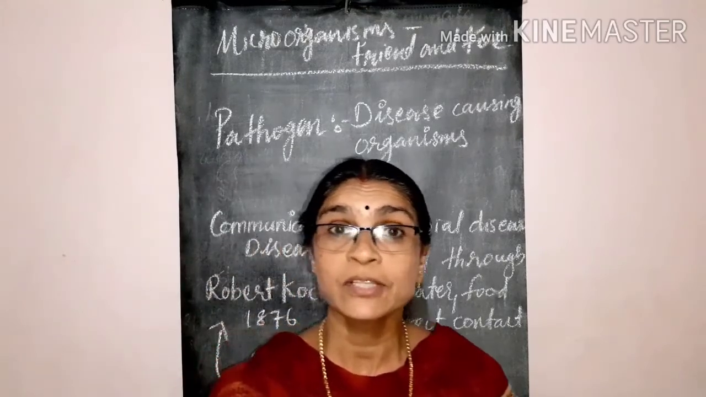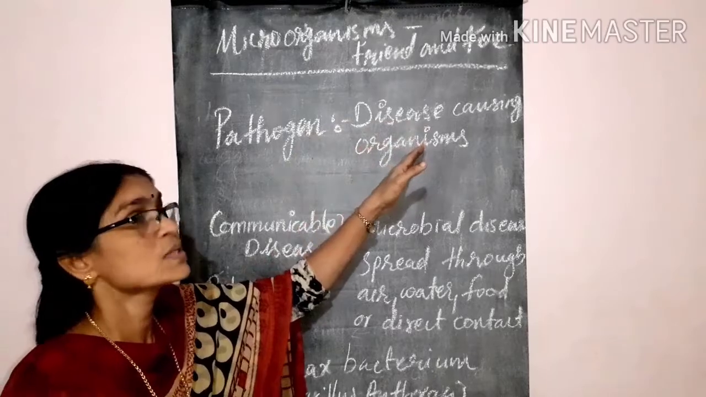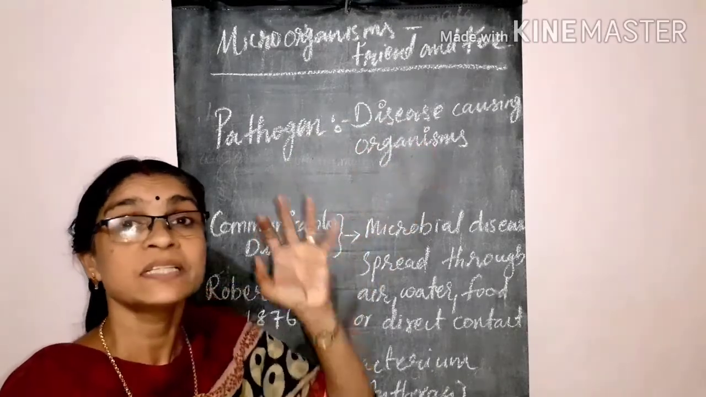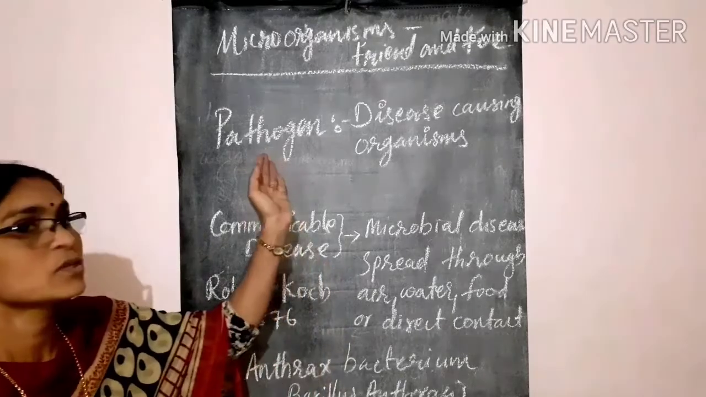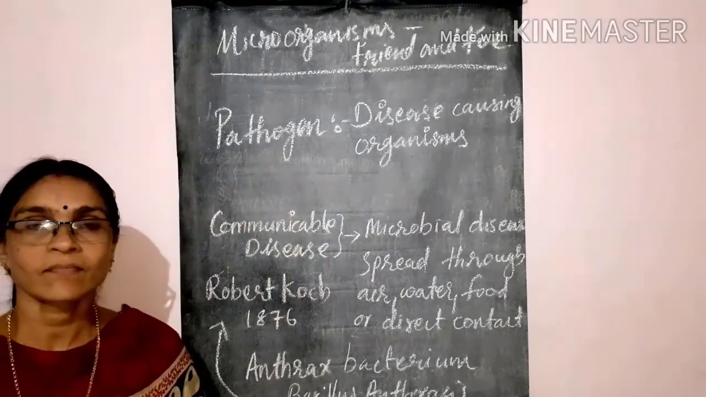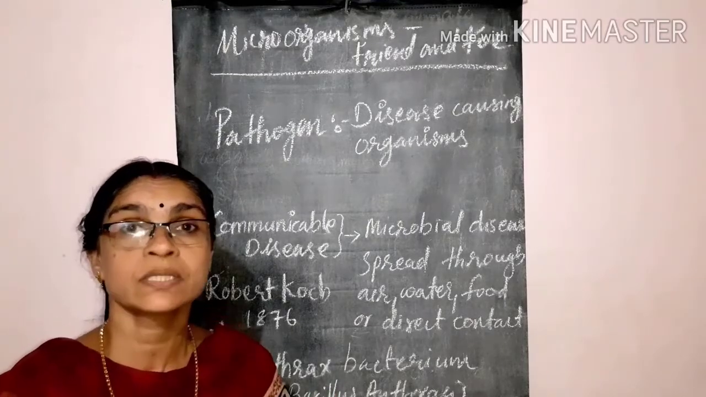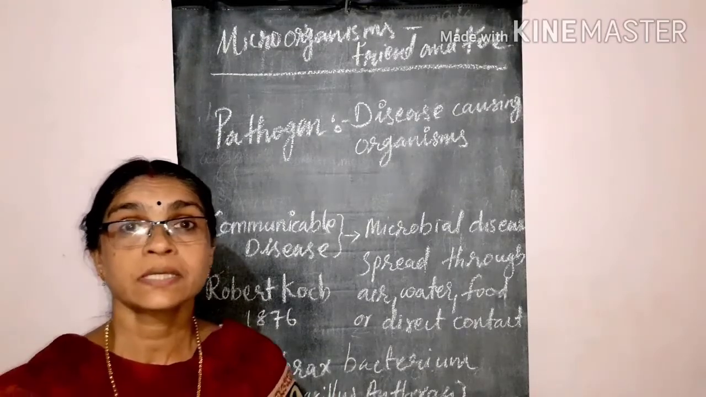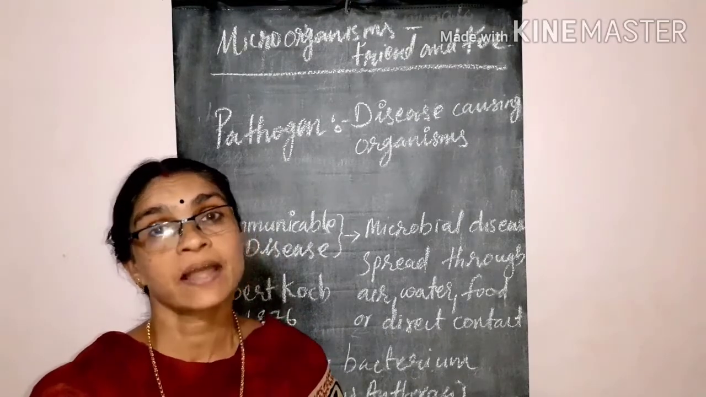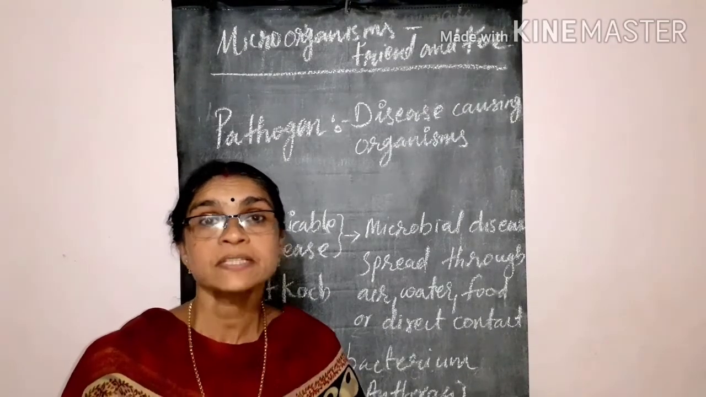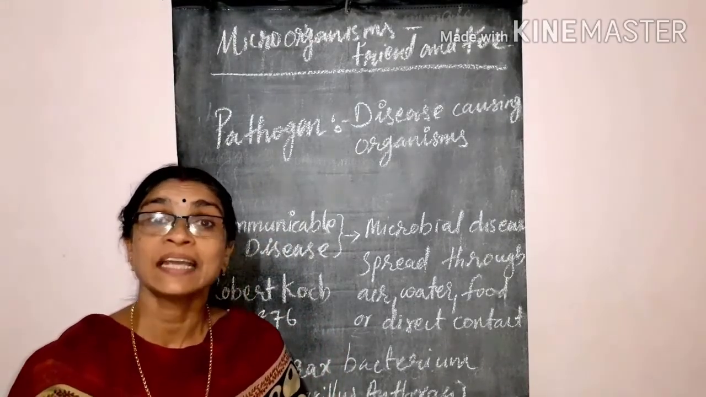What do you mean by pathogen? Pathogen means disease-causing microorganism. Disease-causing organisms are called pathogens. There are various pathogens which may cause a variety of diseases in our body and also in animals and plants. At first, we can discuss disease-causing microorganisms in humans.